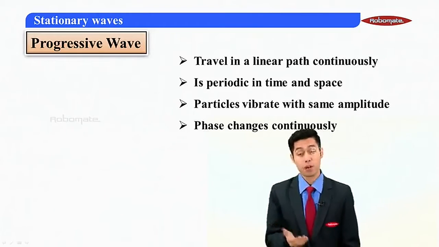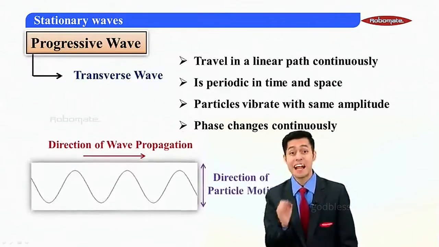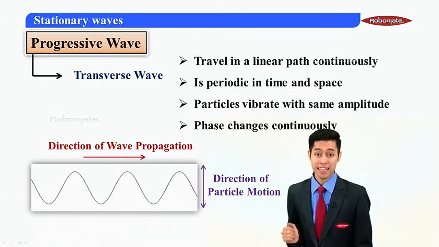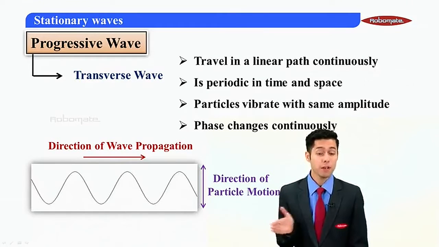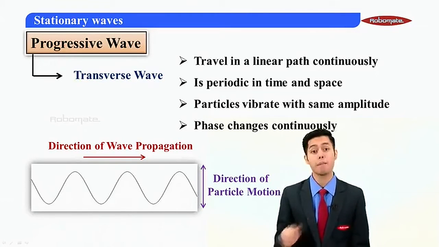But progressive waves are of two types. The first is the transverse wave, and you can see the transverse wave diagram. In this wave, the wave is propagating towards the right hand side, but the motion of particles is up and down.